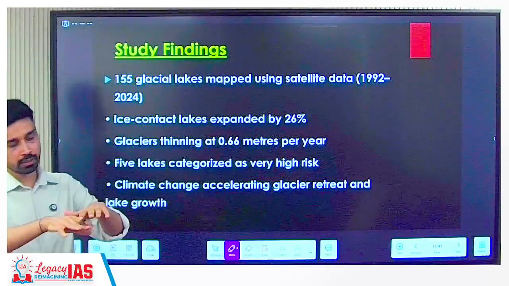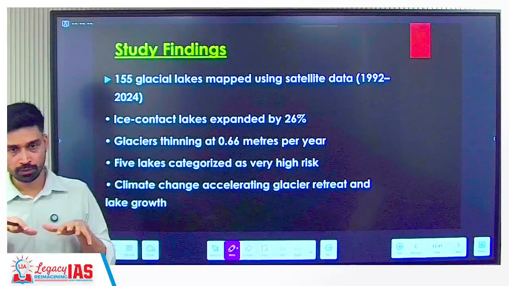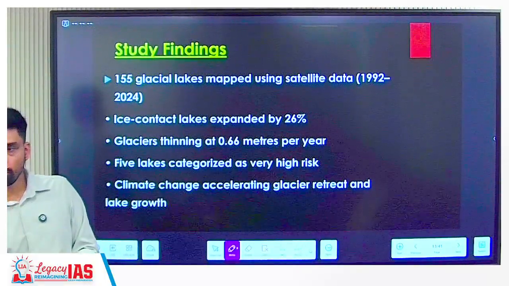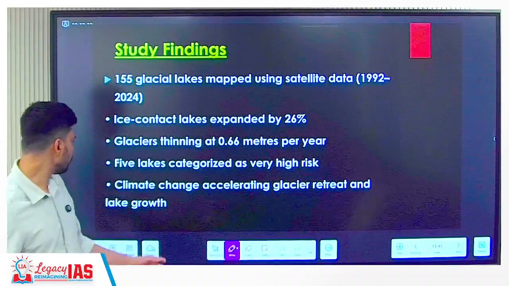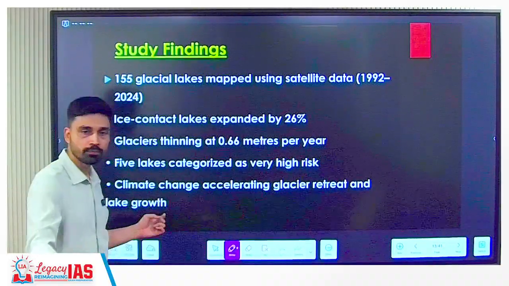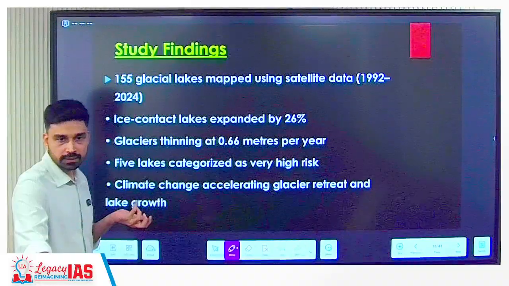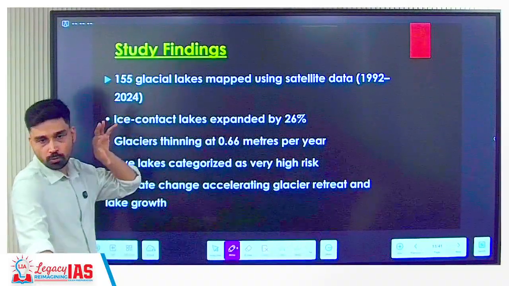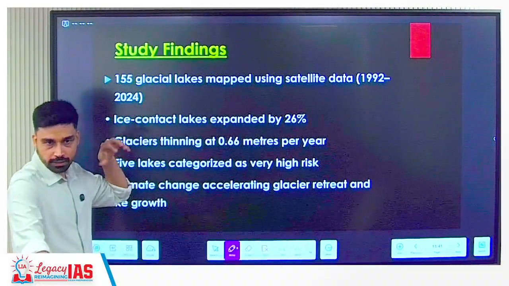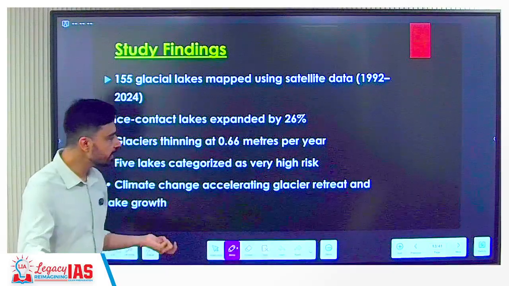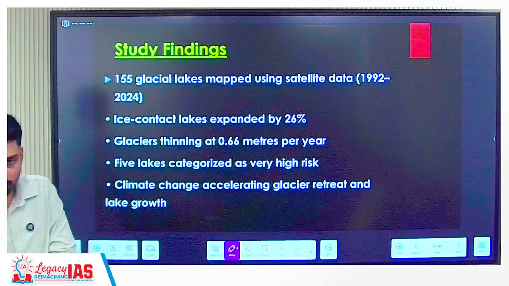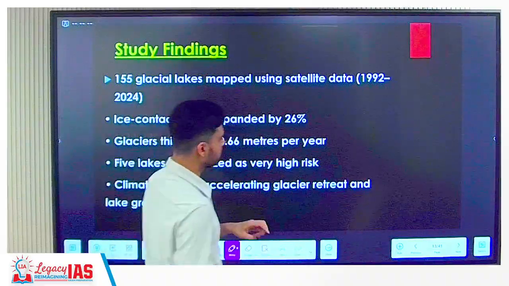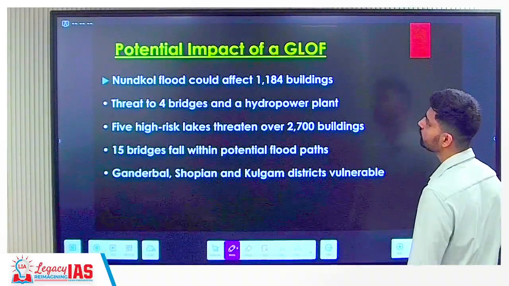Imagine the area where earlier glacier ice used to stay in its solid form. That will not pose any hazard. Suddenly the temperature increases, and that entire ice has converted into what? Lake form, because it has melted. So the number of such water bodies has increased in the mountainous areas. And as the number of water bodies has increased, the probability of floods due to these water bodies will also increase. So that is the finding of this University of Kashmir study.